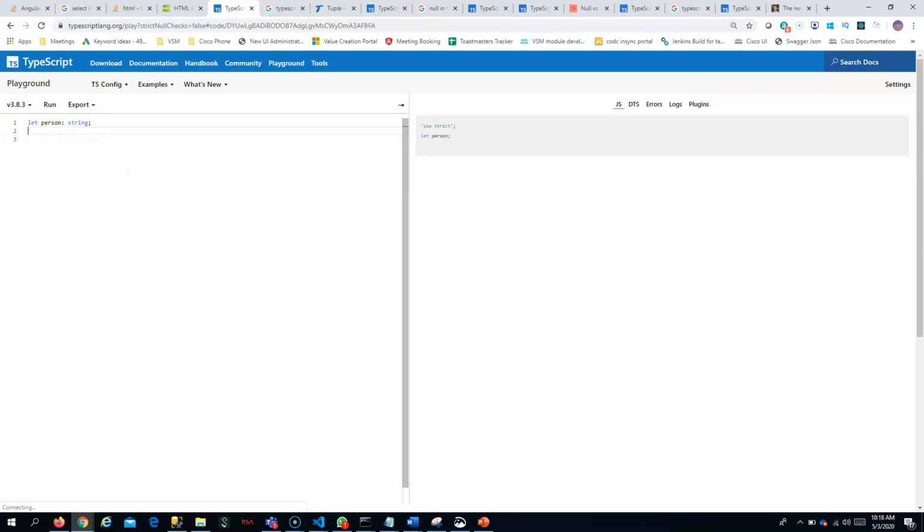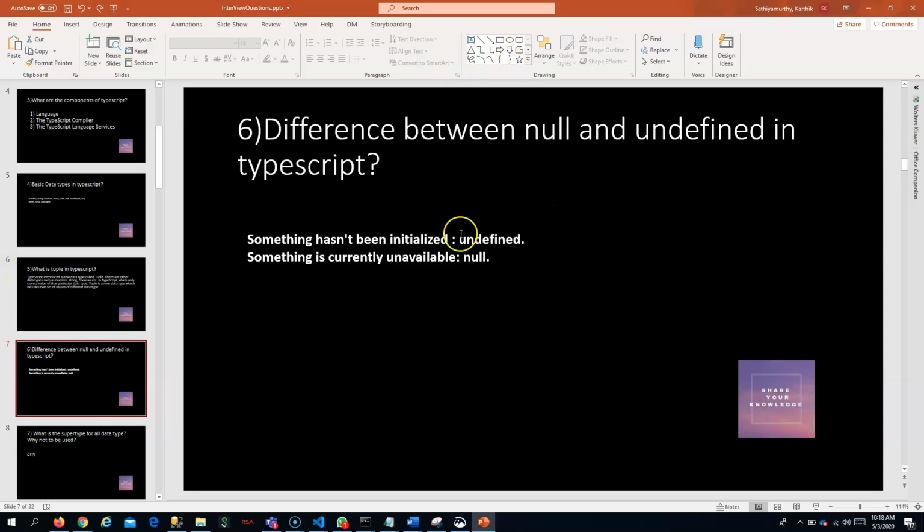before that, what you say undefined is something which you have not initialized. What you say null is something which is not available. Okay, maybe you had a value before and you nullified the value. So in that case, null is there. Undefined is when the user has not initialized any value.